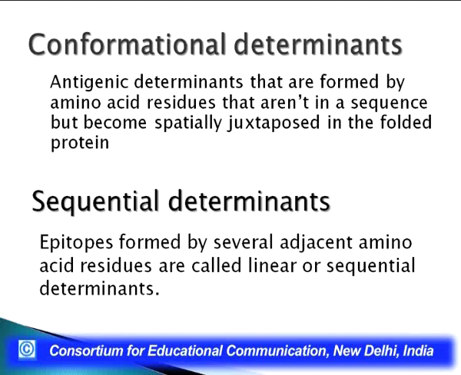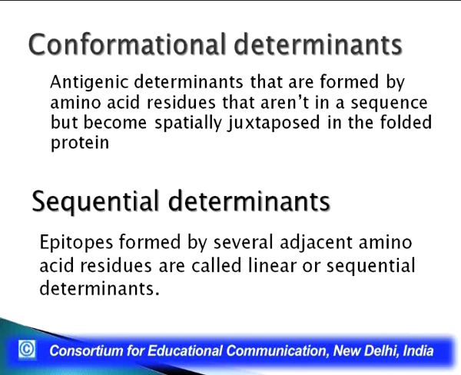So, in a tertiary structure, some amino acids will come closer to other amino acids because of the folding of the protein. Now, these amino acids coming closer to another amino acid in a linear molecule are not present one after another. So, that region can form a very good epitope or an antigenic determinant. Such an epitope would be called a conformational determinant.